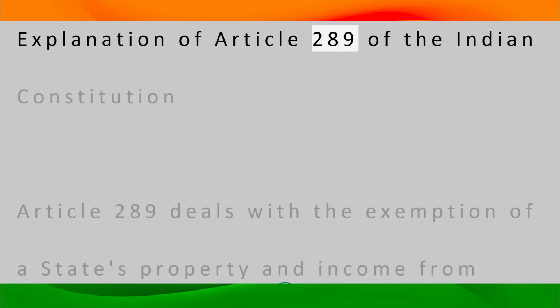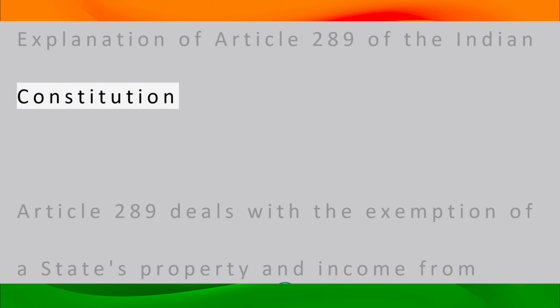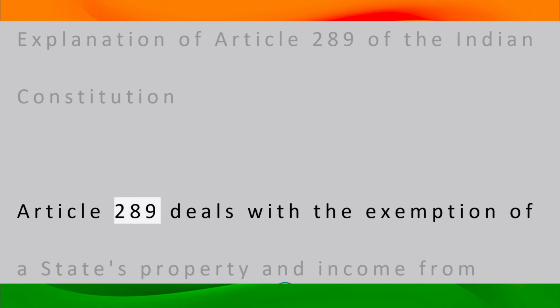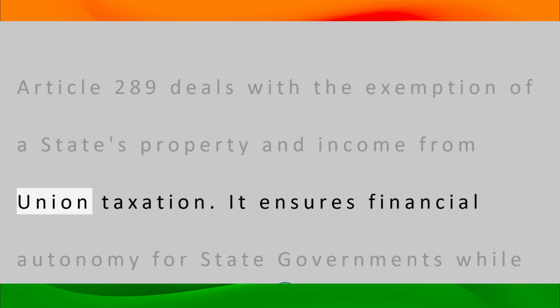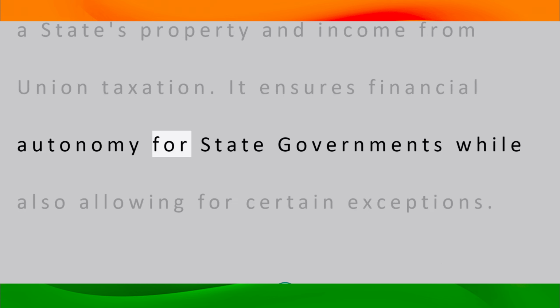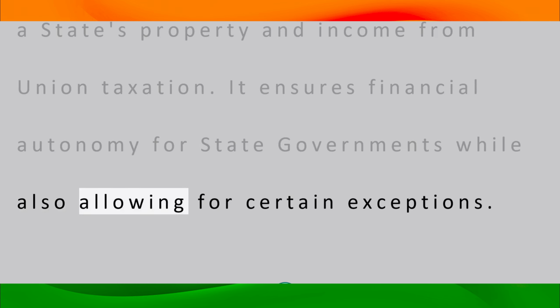Explanation of Article 289 of the Indian Constitution. Article 289 deals with the exemption of a state's property and income from union taxation. It ensures financial autonomy for state governments while also allowing for certain exceptions.